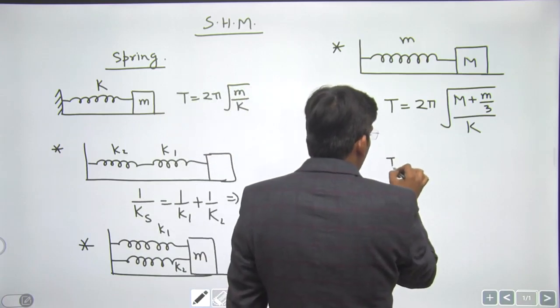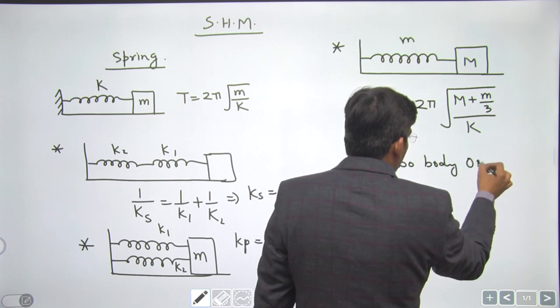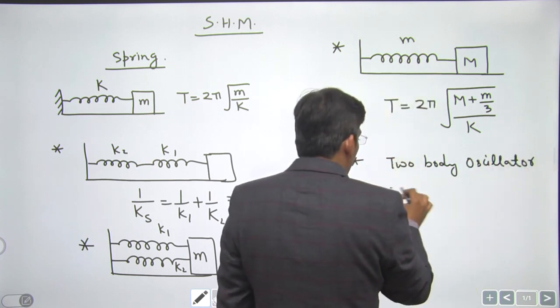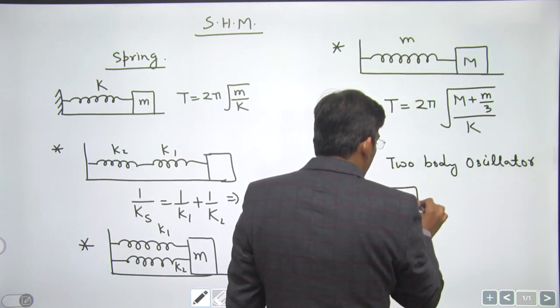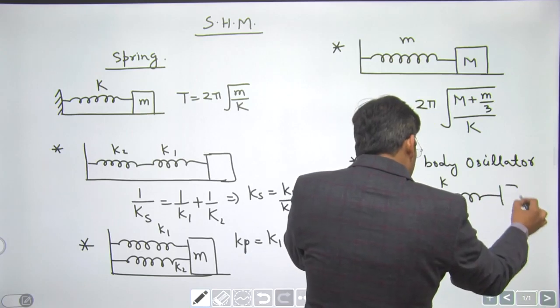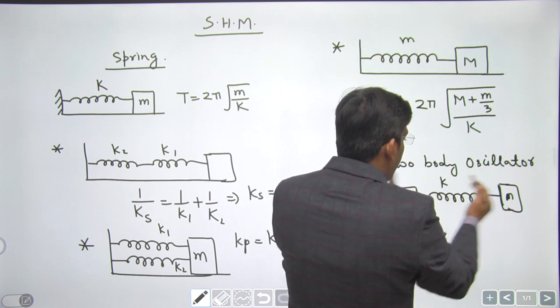Again, one important thing is the two body oscillator. Suppose we have two blocks each having mass M attached to a spring having spring constant K. Now the blocks are moved close to each other and released.